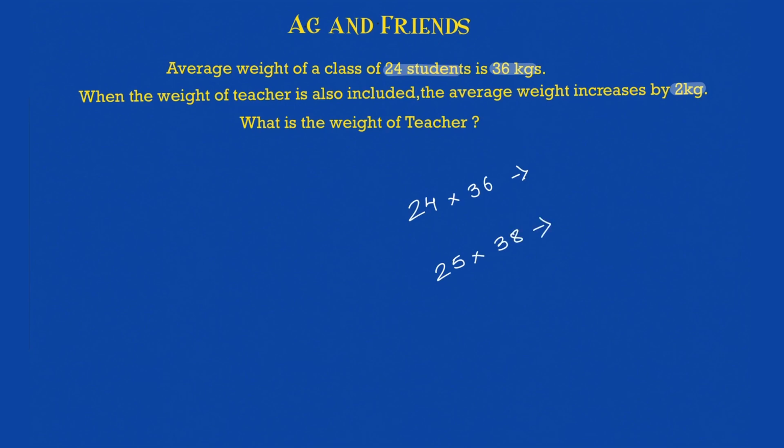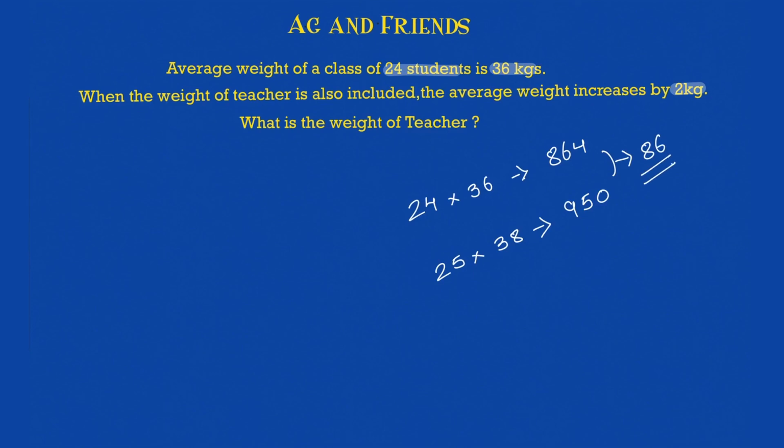If I do 24 into 36, it will be just like the previous answer, which is nothing but 864. If I do now 25 into 38, that comes out to be 950. And if I just subtract 864 from it, the answer comes out to be 86, and that is the weight of the teacher.